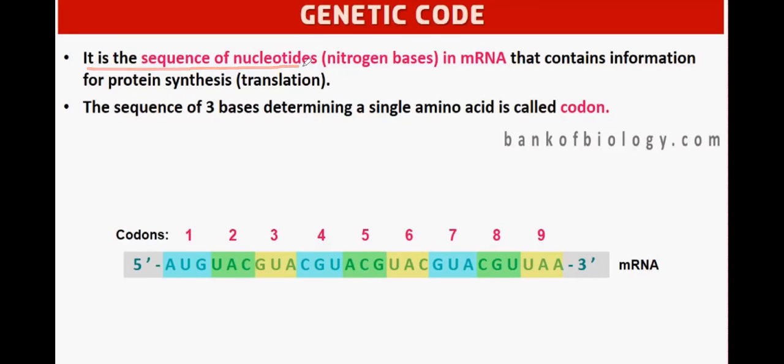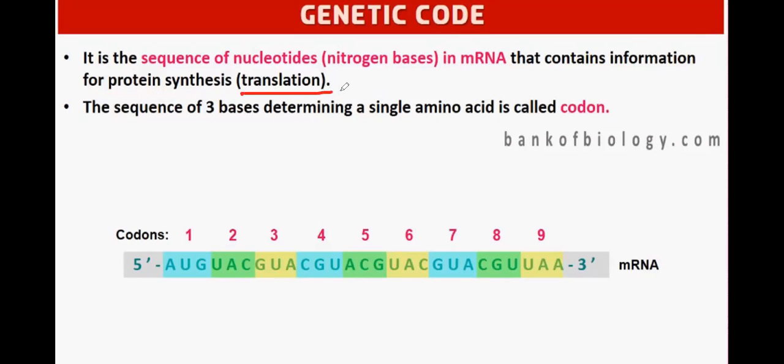Nucleotides are adenine, cytosine, guanine, uracil, the nitrogen bases in the messenger RNA, not in the DNA. It is the sequence of nitrogenous bases in messenger RNA that contains information for protein synthesis.